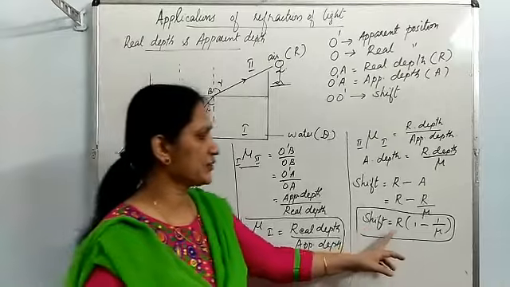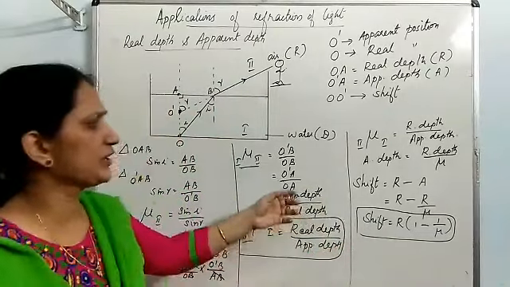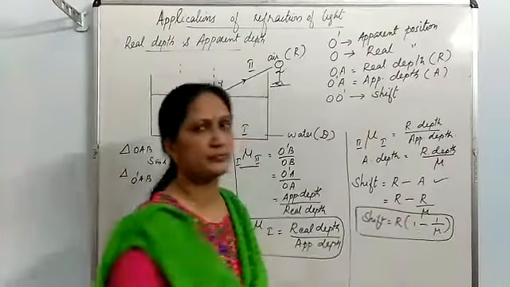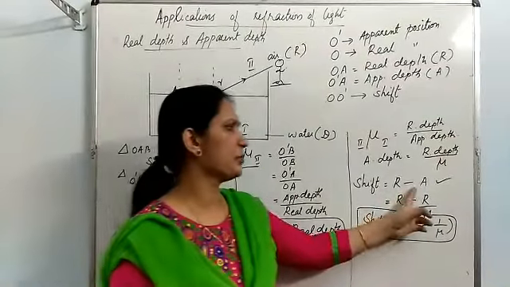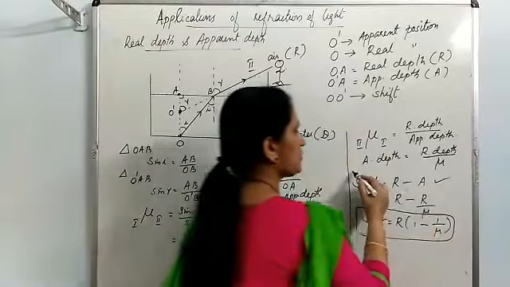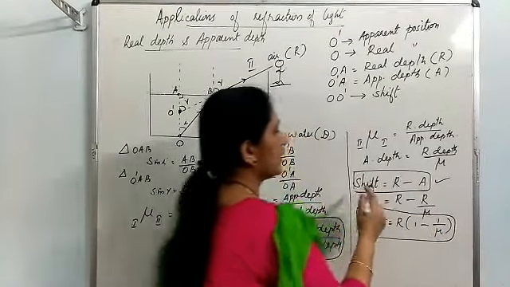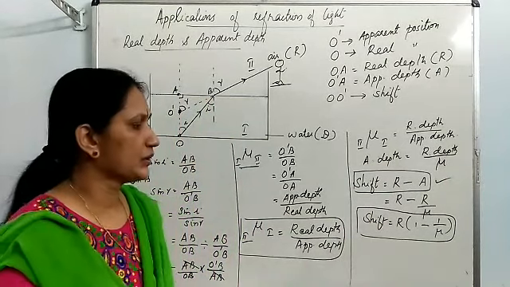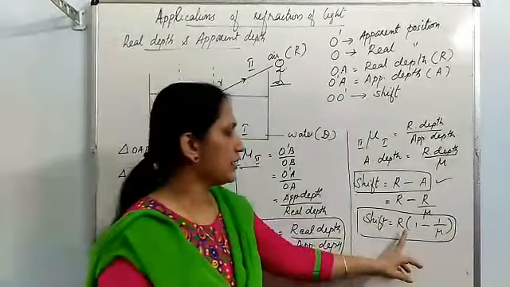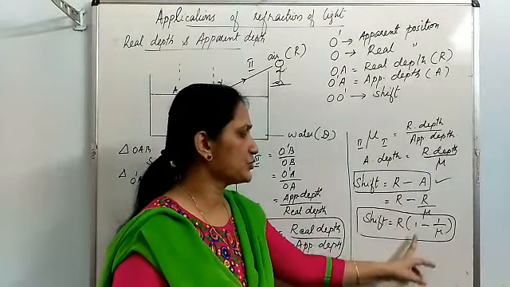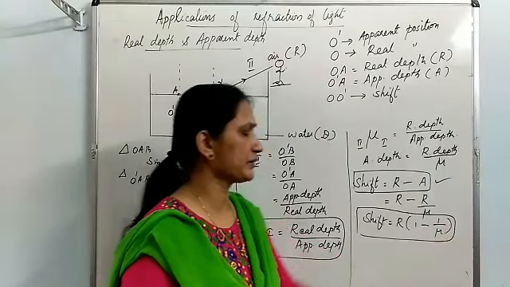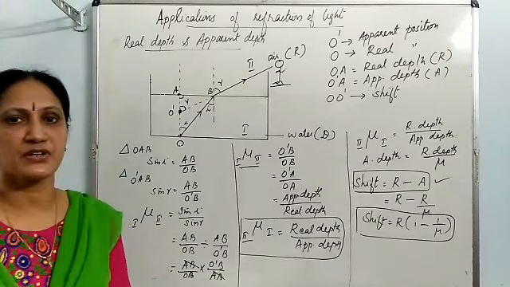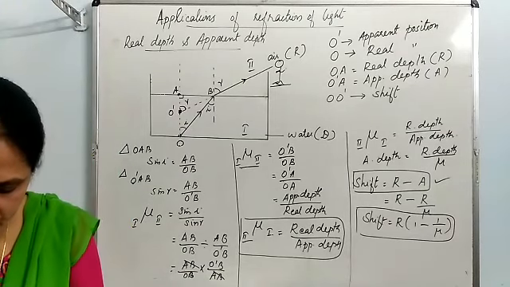You may either use this formula or directly you can write shift is equal to, better you use this formula. For your syllabus, this formula is sufficient. Shift is equal to real depth minus apparent depth, or another formula, real depth into 1 minus 1 by refractive index. Then this shift depends on certain factors.